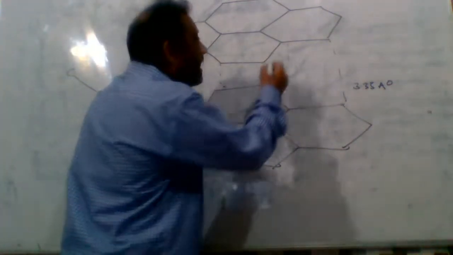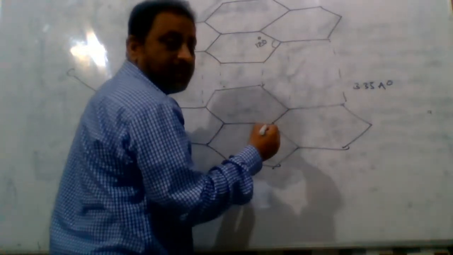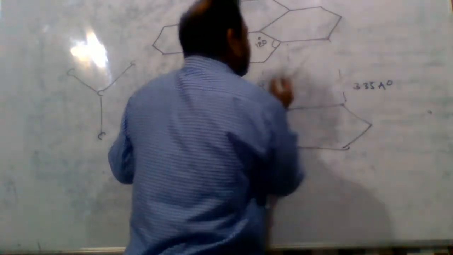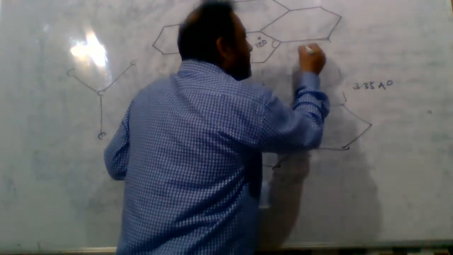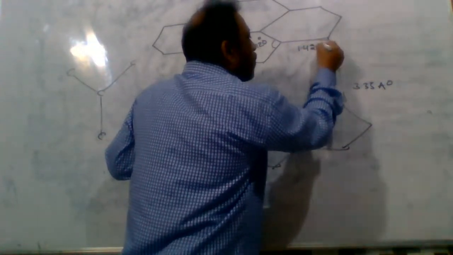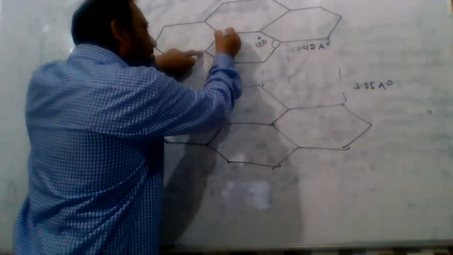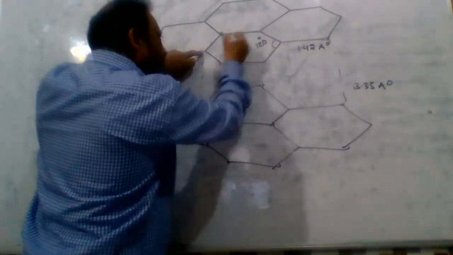Each carbon is sp2 hybridized with bond angle 120 degrees. The carbon-carbon bond length in graphite is 1.42 angstroms. Each carbon forms 3 single bonds with neighboring carbons.